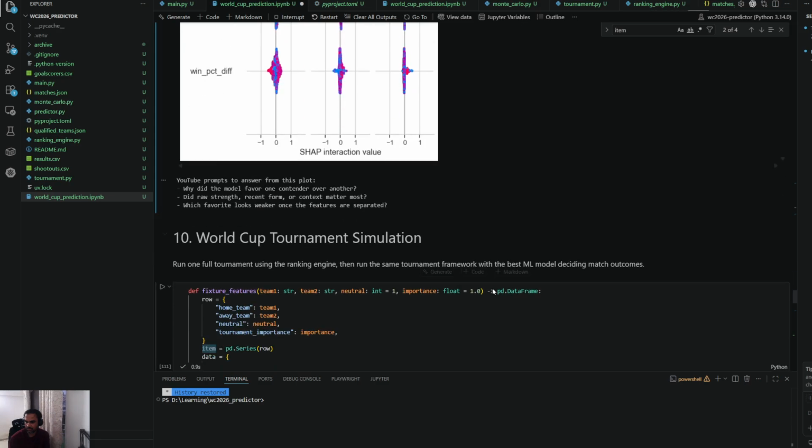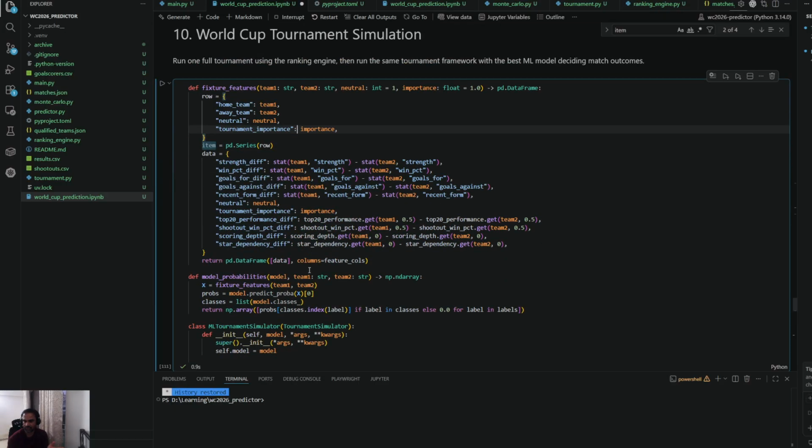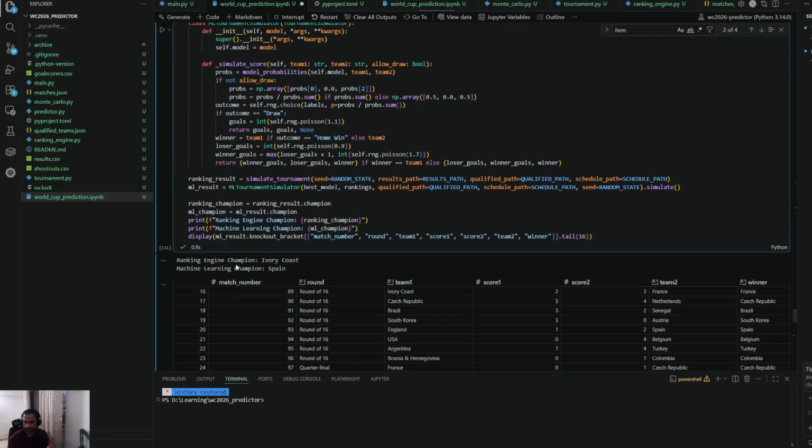And more importantly, the simulation. We are doing something similar to what we did last time. We have simulated the whole World Cup tournament in multiple goes. For example, here the seed is constant, the 42. That's why Ivory Coast is coming as the champion. But for a single run, machine learning is also picking Spain as the champion.